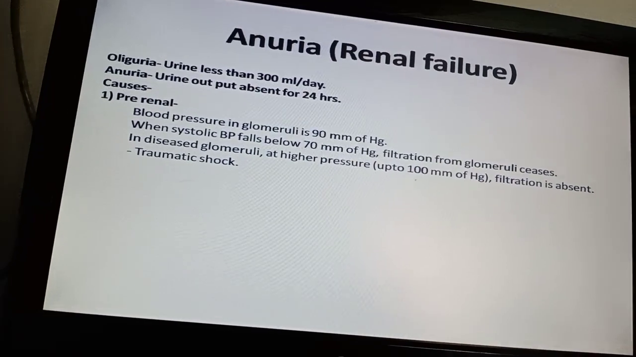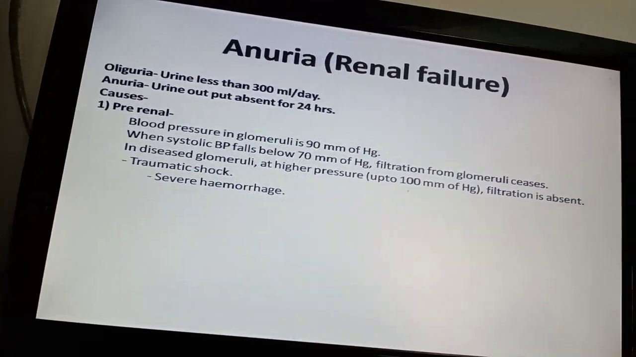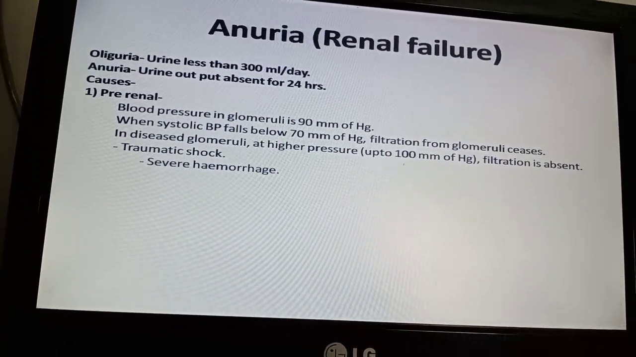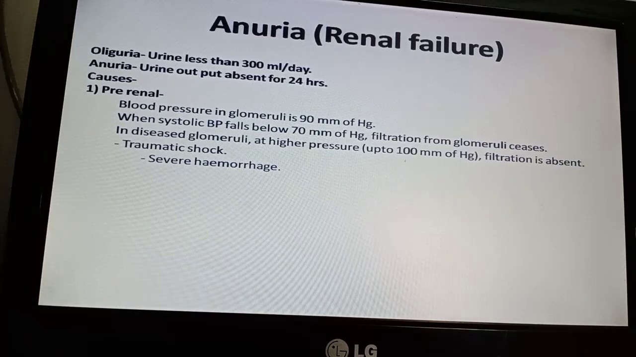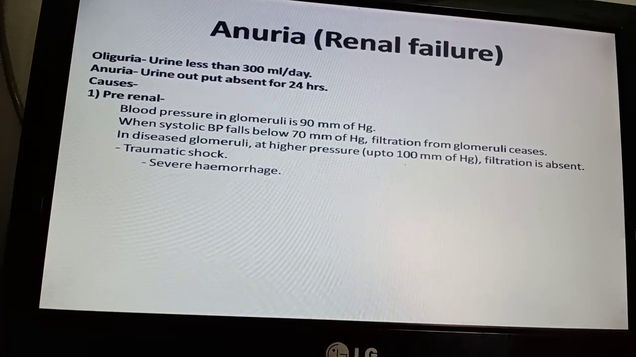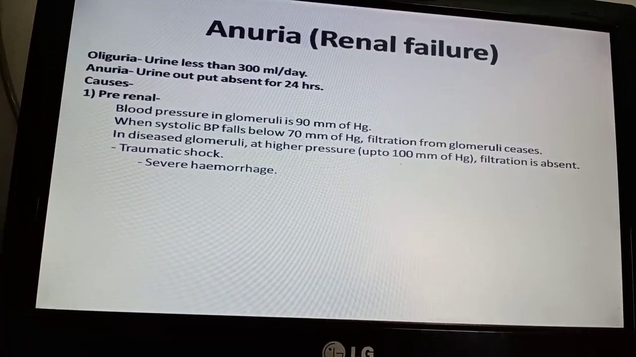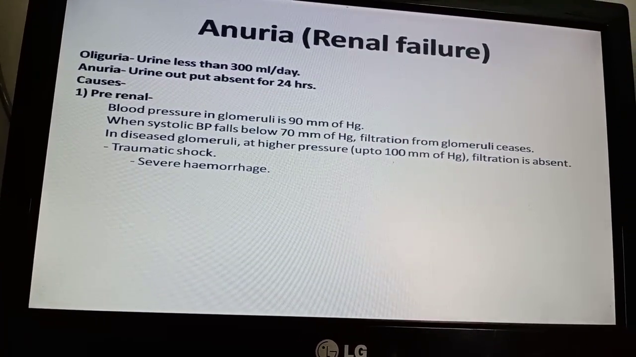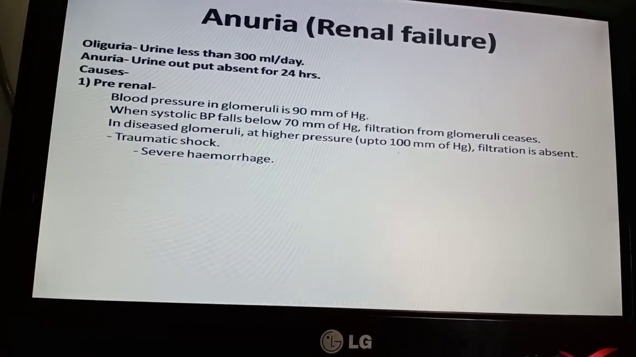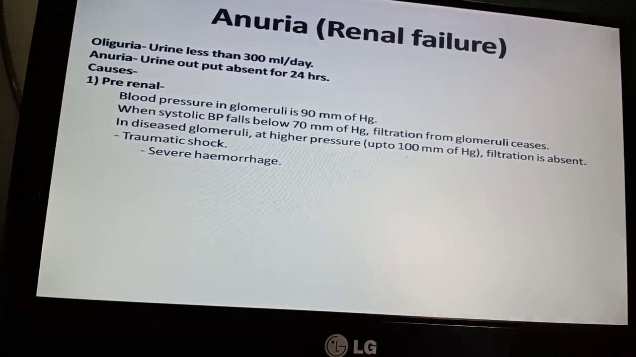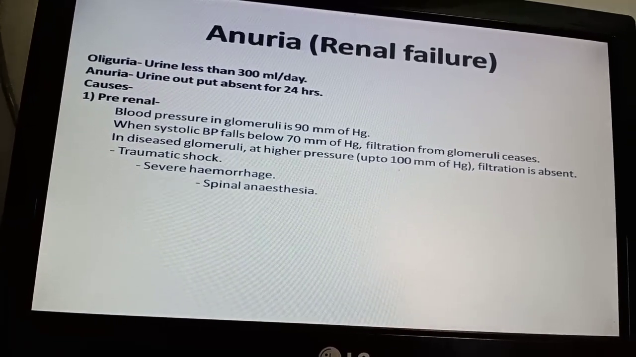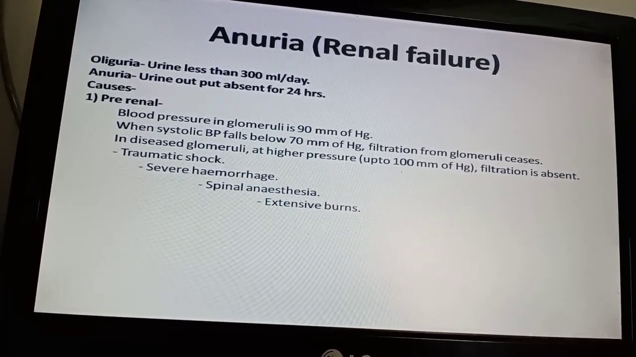The pre-renal causes: first is traumatic shock. Any shock-like condition will cause severe hypotension or circulatory collapse, which will cause a reduced amount of blood flowing through the kidney, the required pressure will not be there, and that will cause renal damage. Second is severe hemorrhage, causing hypovolemia. In hypovolemia again blood pressure will drop, the blood pressure within the glomerulus will not be achieved, and filtration will stop. Spinal anesthesia: a patient recovering from spinal anesthesia is also likely to develop this renal failure.